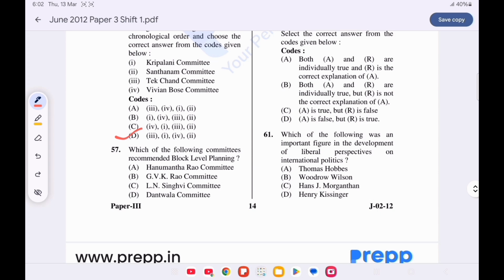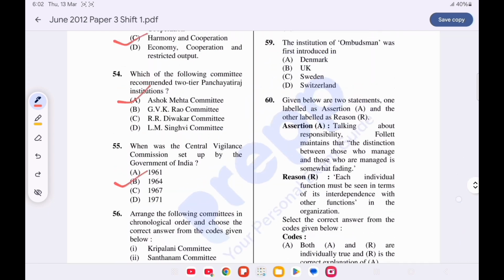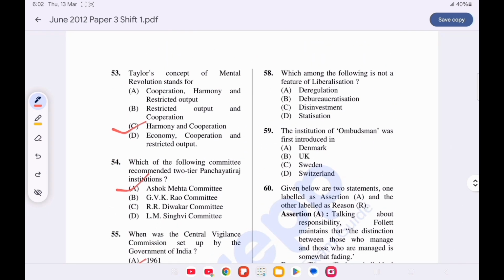Now question number 57. Which one of the following committees recommended block level planning? Option D is correct, Dantewala Committee recommended. Now question number 58. Which among the following is not a feature of liberalization? Option D is correct. Statistician is not the feature. Question number 59. The institution of ombudsman was first introduced in, option C is correct, Sweden.